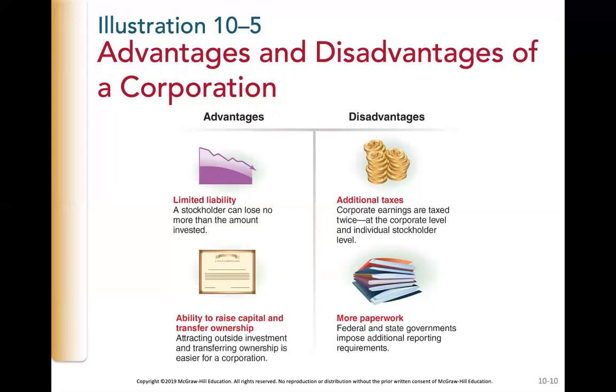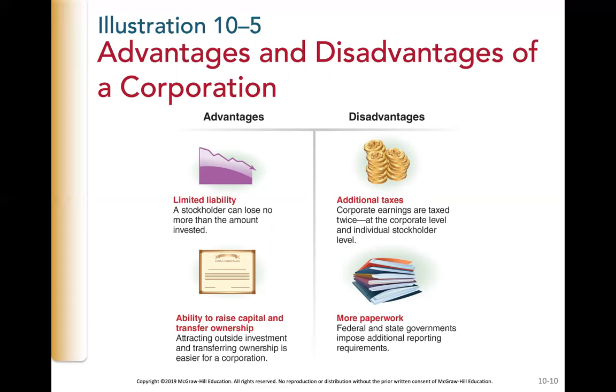So, for example, I think I talked about this back in chapter 1. My uncle has a boat repair business. He had previously not been incorporated and was acting as a sole proprietor. So the debts that he incurred in his business were his personal liabilities. So if the company was to go under, the debtors could come after his house, his car, his boat, his bank accounts, anything that he has, because he didn't have that separation of a legal corporate entity. He is now incorporated and has that limited liability, so that if something were to happen and the business goes under, they can only come after the assets of the company.